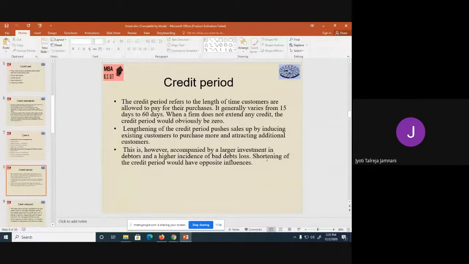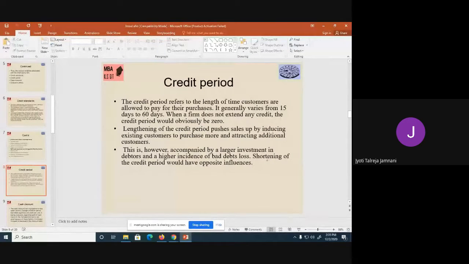The next is credit period. In case of credit period, you have to decide the time for which you're going to give credit. Usually people give credit up to 60 days, or maximum it goes up to 90 days. And it starts from 15 days. So 15 days to 60 days is generally what it varies. And it can also be 0 days. You say cash and carry, you pay cash and take, we are not going to give you any credit.